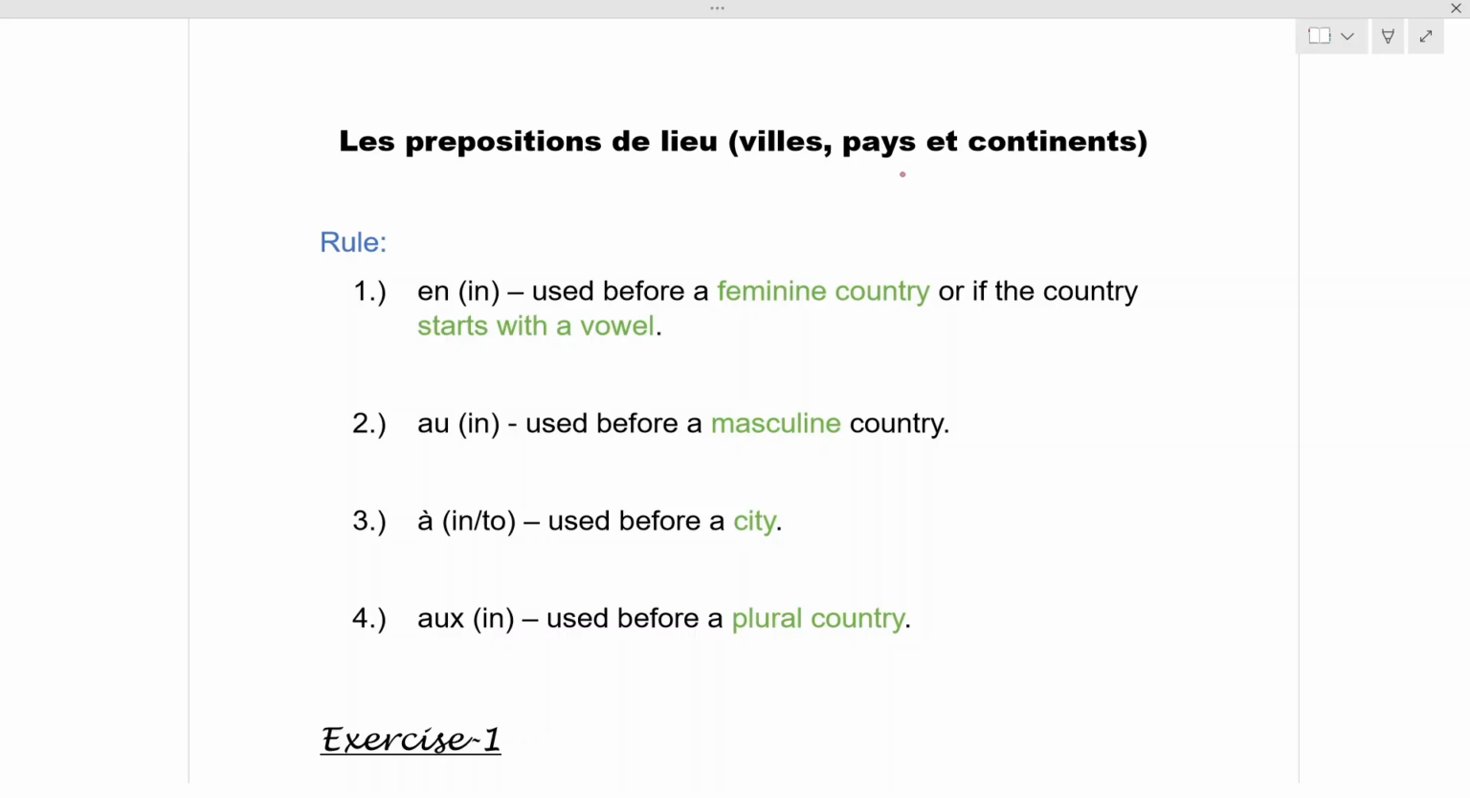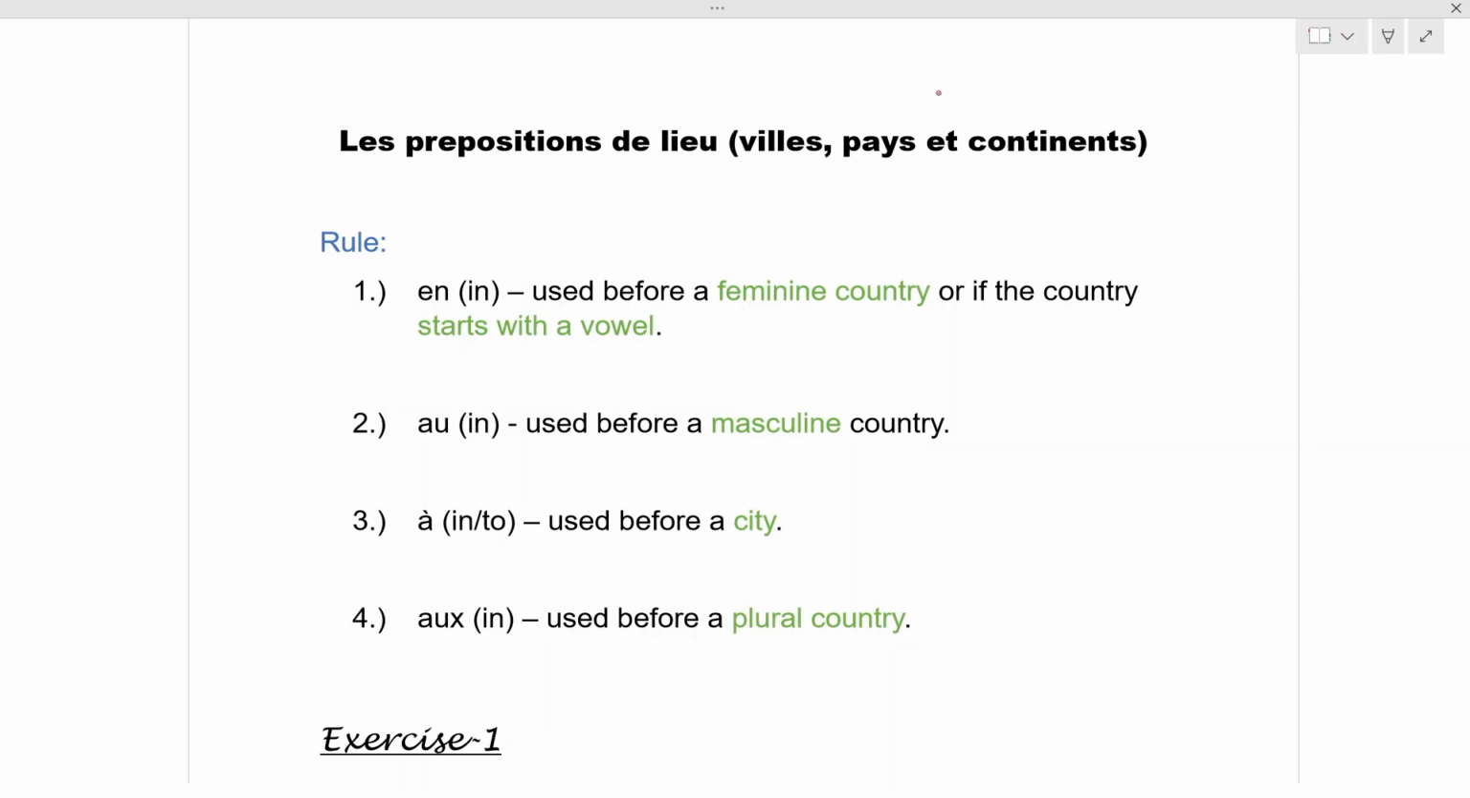Today we are going to learn about the prepositions which are used with the cities, the countries and the continents. We have done the vocabulary of the countries and continents. I'm sharing the link over here. Kindly visit the link and watch and learn the vocabulary of the countries and the continents.